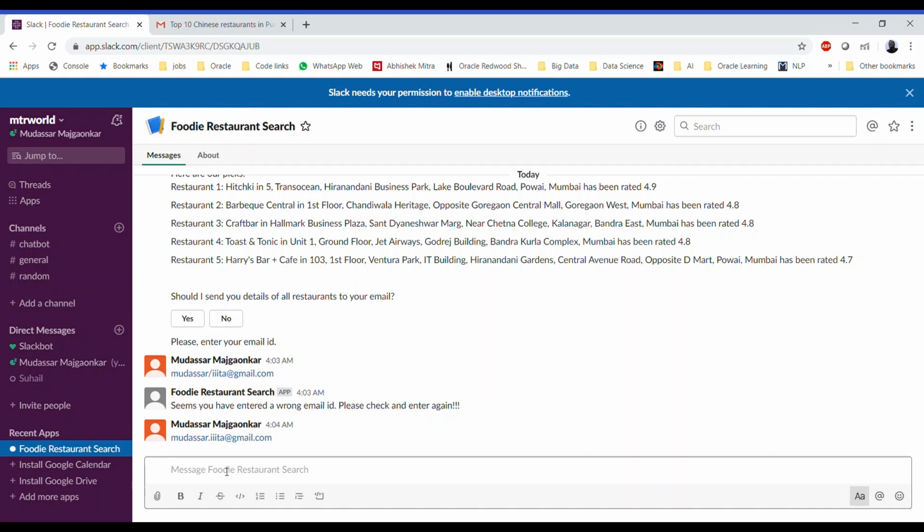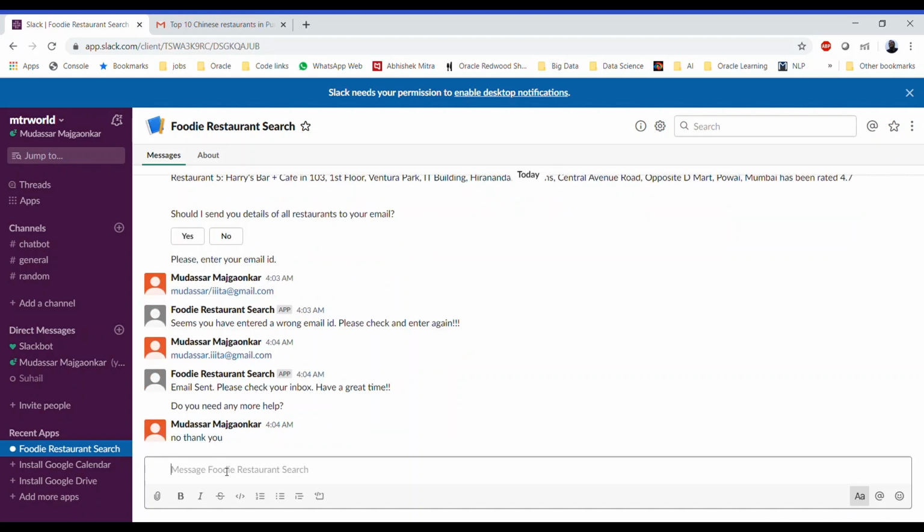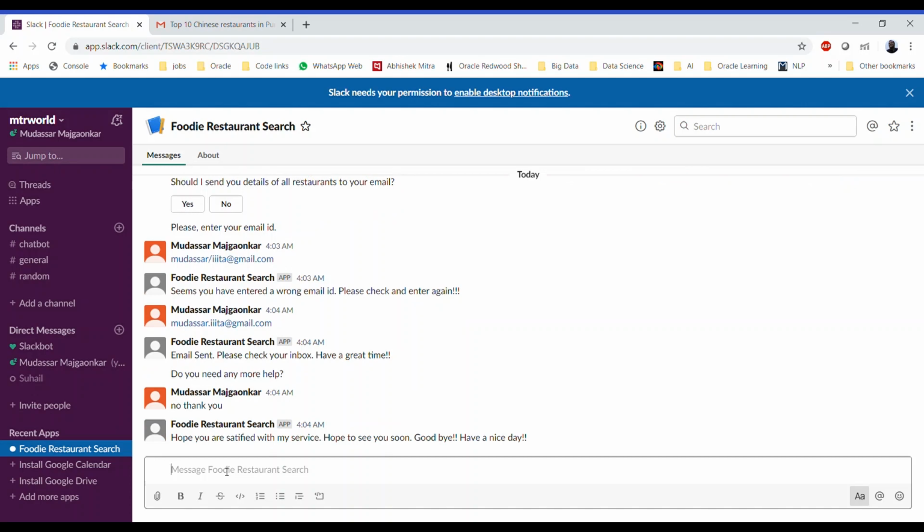And since it is a correct email ID, it should verify the email ID and send an email to us. So it's verifying the email ID. So it has verified the email ID and said the email is sent, do you need more help? So let's say no, thank you. It says, hope you're satisfied with my service. Hope to see you soon. Goodbye. So it has bid us goodbye, and the foodie is now offline.